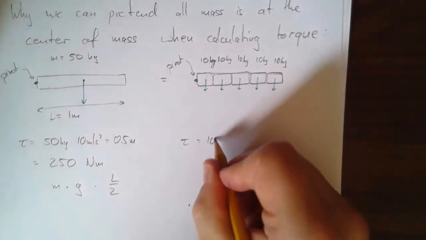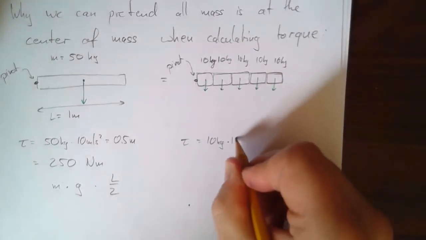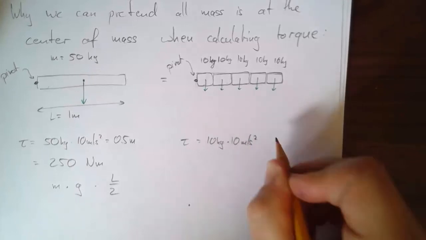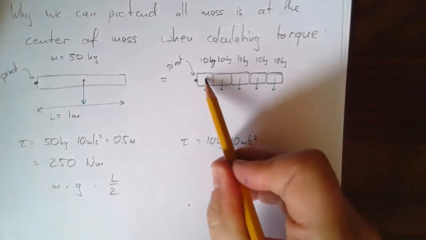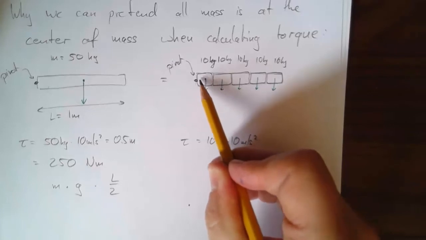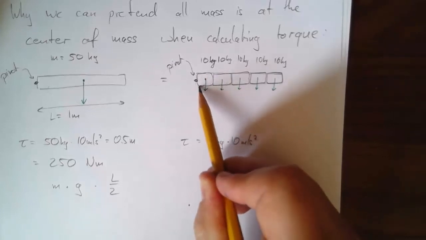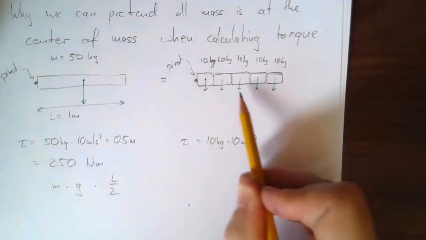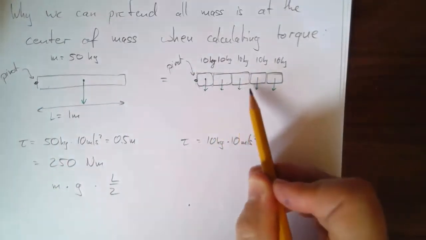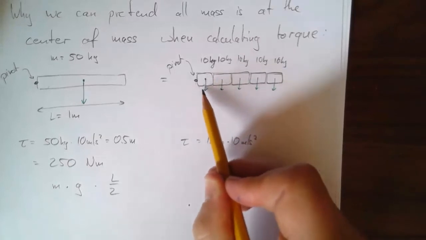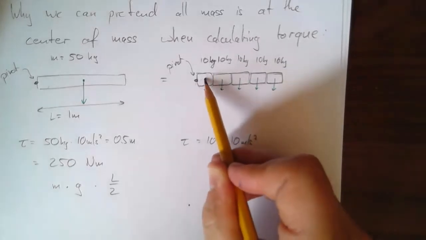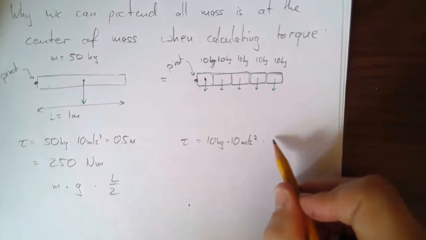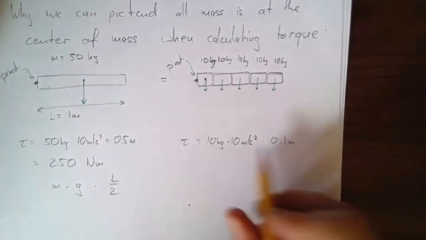It's 10 kilograms times 10 meters per second squared times how far this point is from the pivot. Each segment is 20 centimeters long because this is 1 meter. This one is right in the middle, so 10 centimeters, times 0.1 meters.